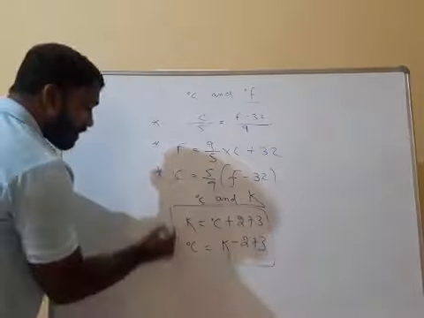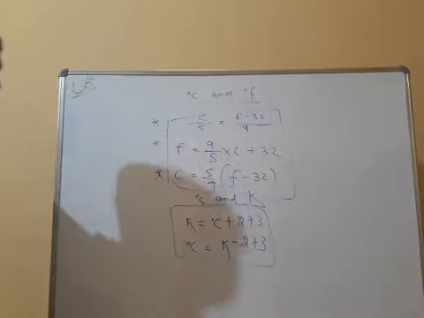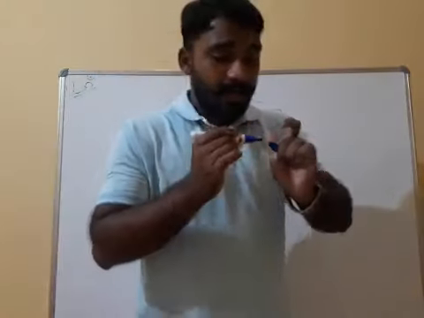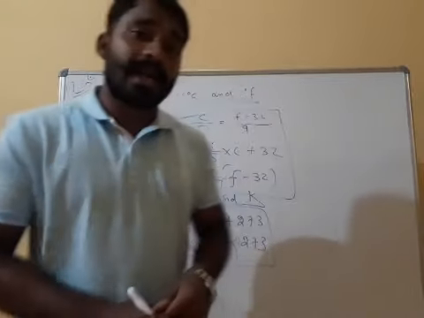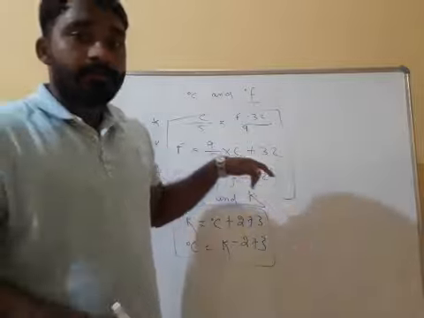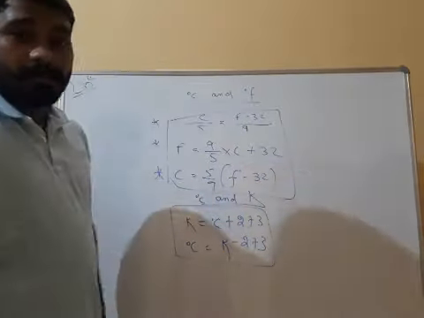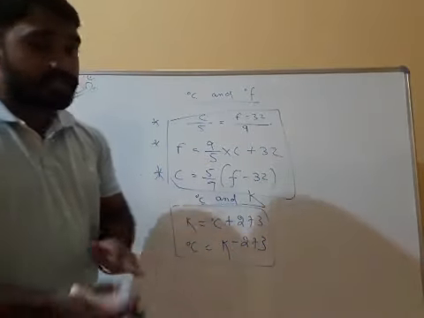You have to learn this formula. When degree Celsius is asked, you can get it by putting in the F formula, or the C formula, or by using the Kelvin and degree Celsius relation.